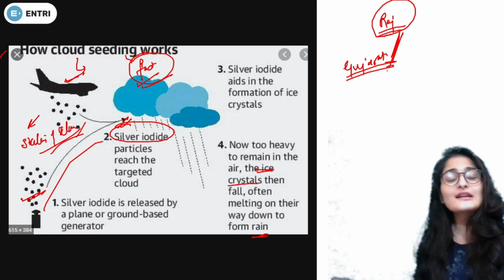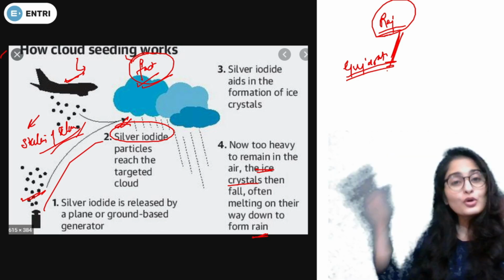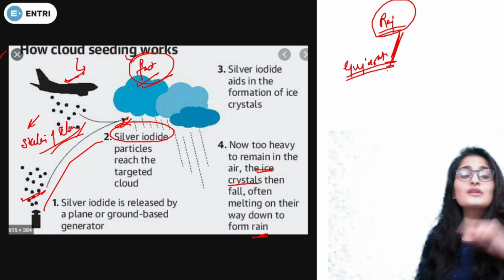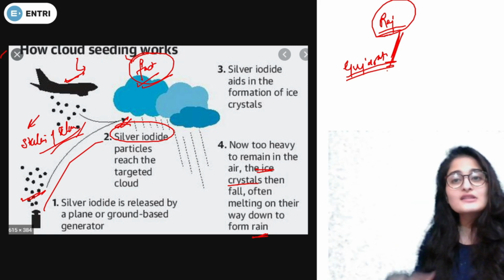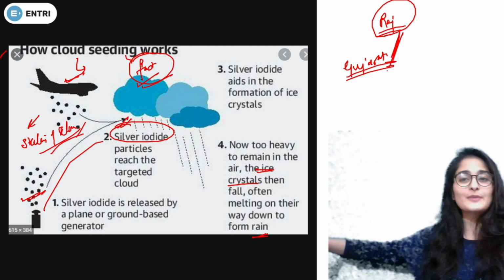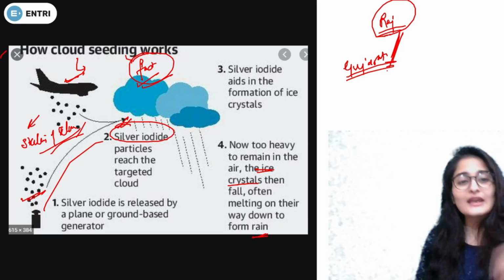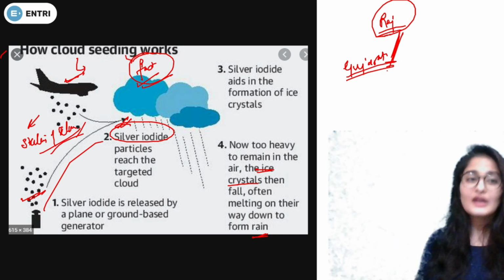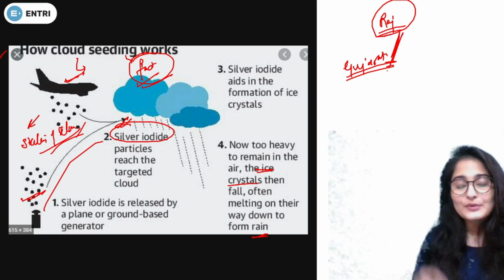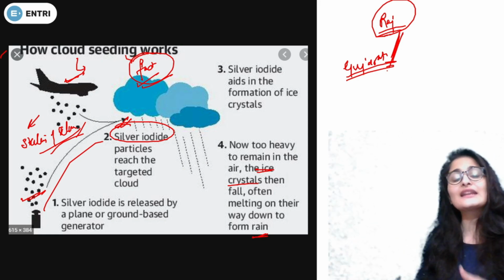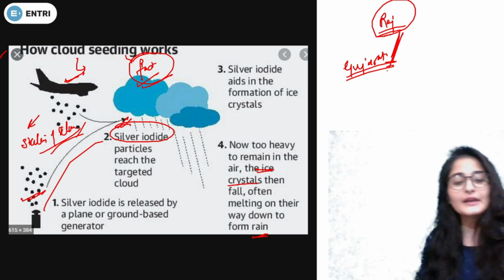But in a scenario where both of them want it, it can be cloud stealing, or you can say water stealing, because all the clouds have been utilized by Rajasthan and Gujarat is left with none, making it a drought-prone area. That is the basic process via which cloud seeding can have a negative effect, right?